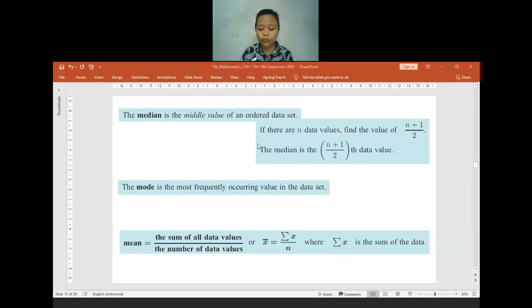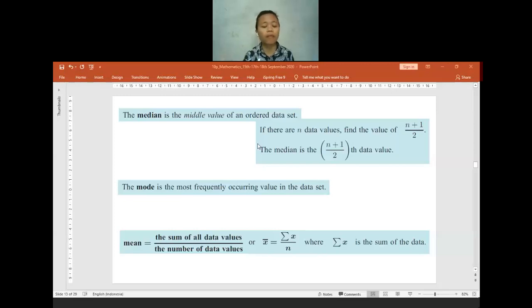For example, if there are 7 values in the data, you do 7 plus 1 divided by 2. The answer will be 4. So the first thing you have to do is rearrange all the data from the smallest to the highest. After that, you find which data is in the fourth position.